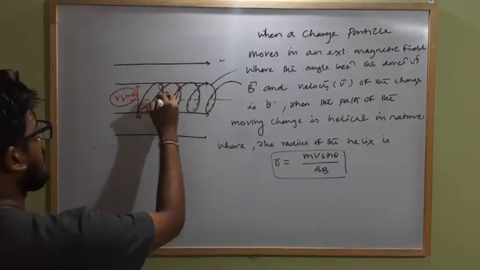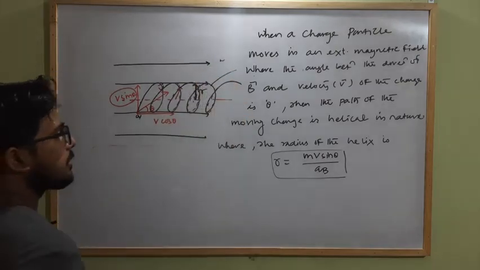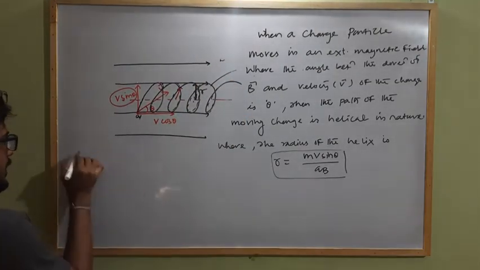Clear? This is the radius r of the helix. Clear?